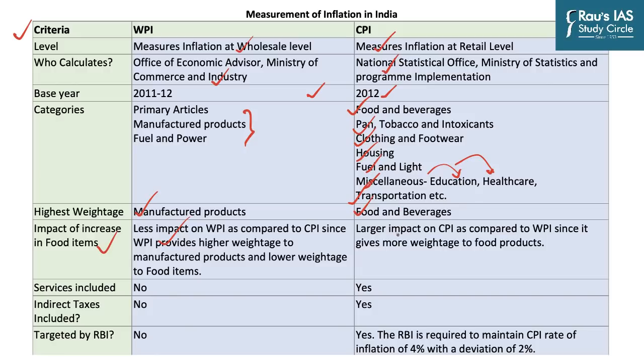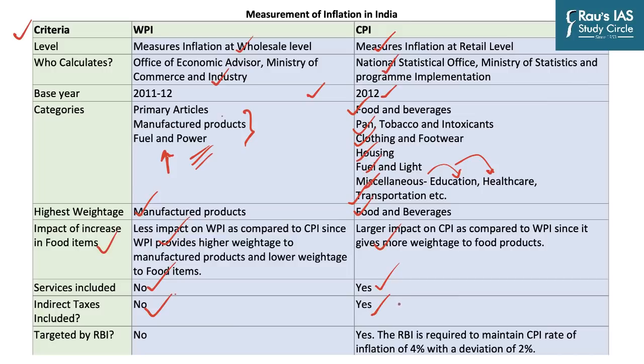Whereas the impact of increase in food items would be much wider on CPI because it has the highest weightage of foodstuffs. Now, as you can clearly see, there is no health, education and transportation here, and so under WPI, there is no service sector included, but it forms an important part of the CPI. Under WPI, there is no inclusion of taxes, whereas CPI has the inclusion of taxes.